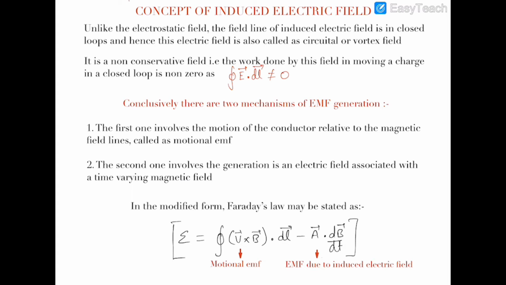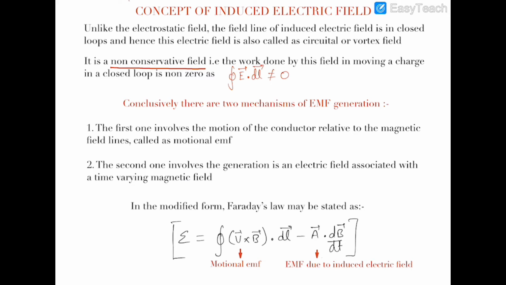The other thing which we know is that for conservative force fields, the work done in a closed loop is zero. But as this induced electric field is non-conservative in nature, the work done by this field in moving a charge in a closed loop is non-zero. So it is very important to note that the line integral of this electric field in a closed loop is non-zero, because it is a non-conservative force. It is very important that this is a non-conservative field.